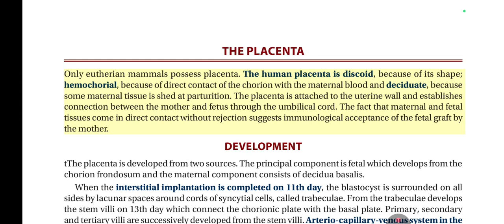The fact that maternal and fetal tissues come in direct contact without rejection suggests immunological acceptance of the fetal graft by the mother. Development. The placenta is developed from two sources. The principal component is fetal, which develops from the chorion frondosum, and the maternal component consists of decidua basalis.